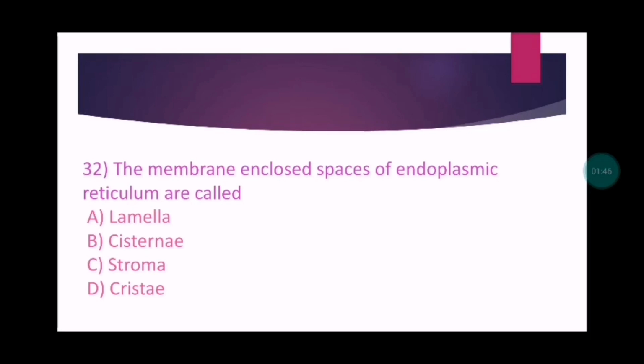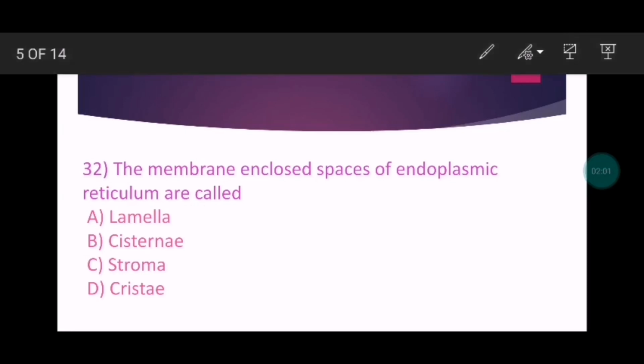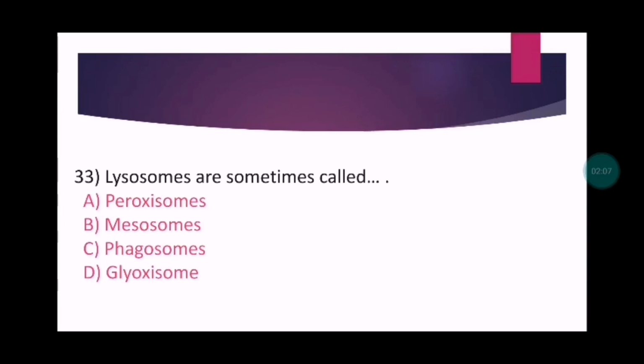The membrane enclosed spaces of endoplasmic reticulum are called lamella, cisterna, stroma, crista. So the option number B is correct and that is cisterna. Let's move to next one.